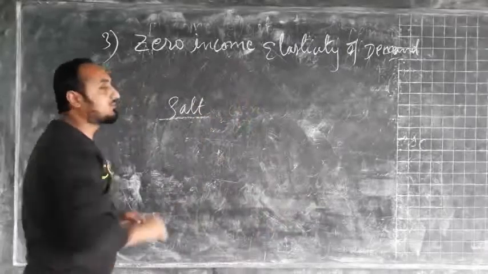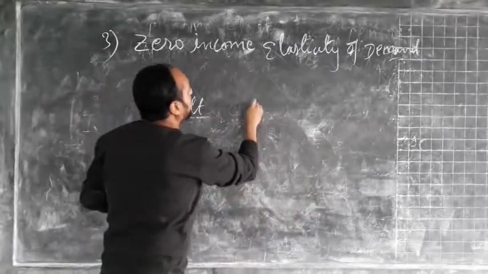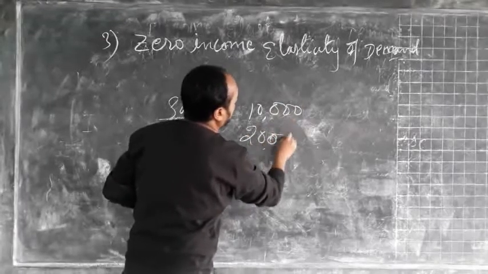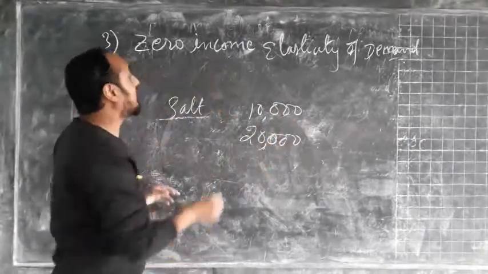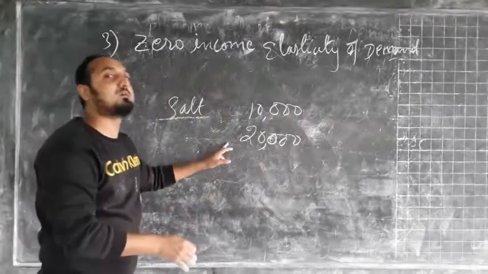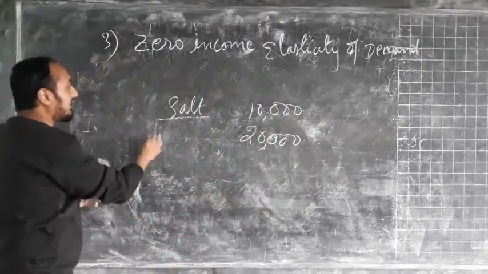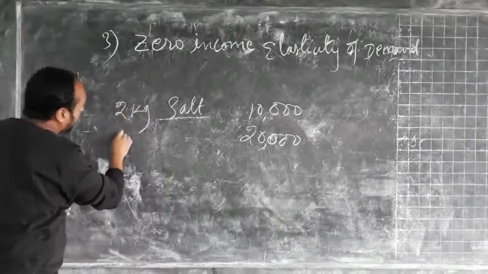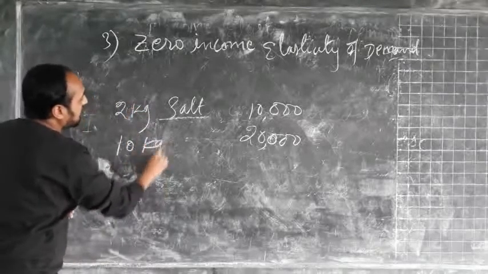So when income of the consumer increases from, suppose, 10,000 to 20,000, it does not mean that the quantity demand of salt will increase from, suppose, 2 kg to 10 kg.